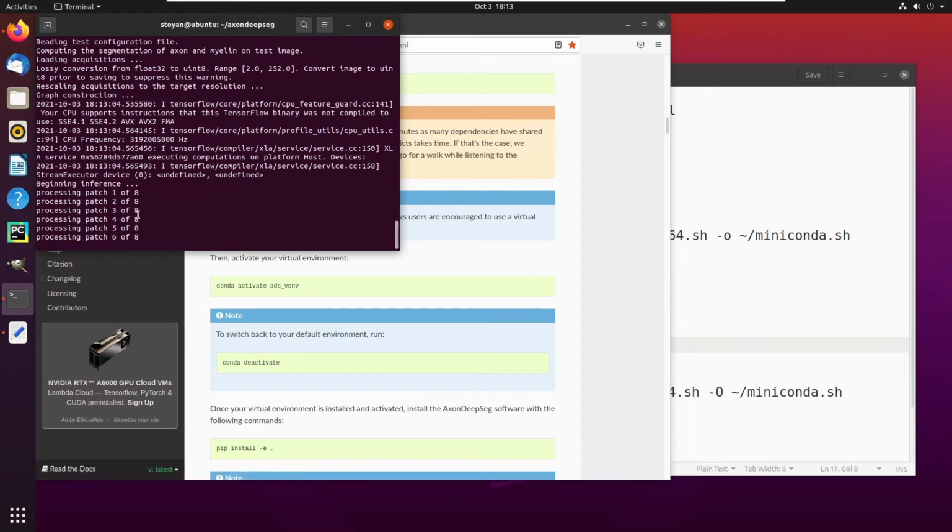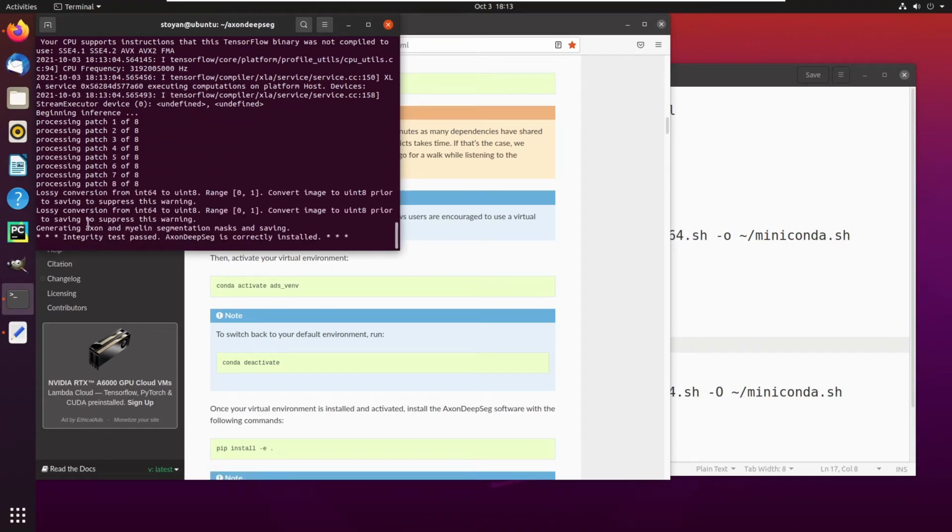Okay. If you see it processing some patches, this is a good sign. This means that the software is segmenting an image correctly. And here it is. It says that the integrity test has passed and that AxonDeepSeg is installed correctly. So if you just want to use AxonDeepSeg on its own, this is good enough for you. You can use the Jupyter notebooks.